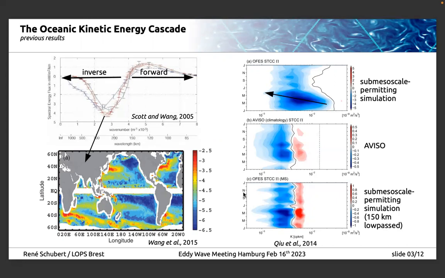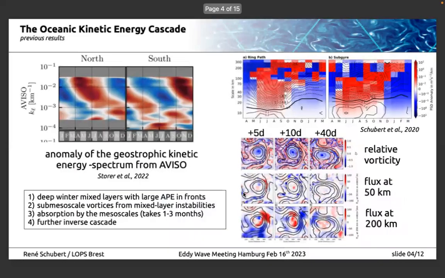Now, if we have a look at the top right figure again, we can see that in the simulations, we find a strong seasonality of the cascade with a spring maximum that shifts slowly within 2 months to the larger scales. And in a study of colleagues and myself from 2020, we could show that this scale kinetic energy flux, which is shown here in the contour lines, is aligned with the kinetic energy anomaly.